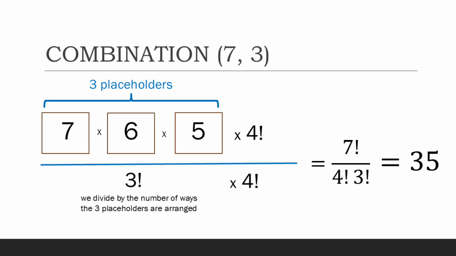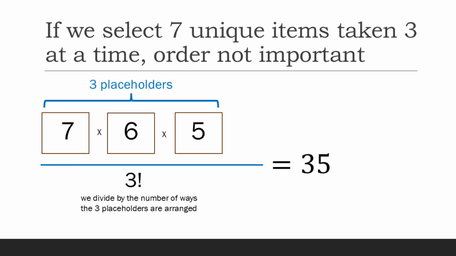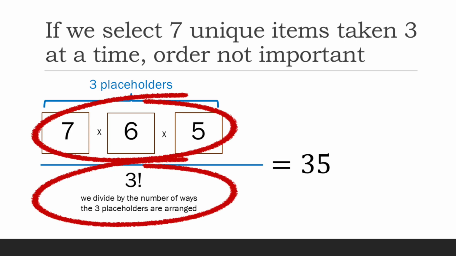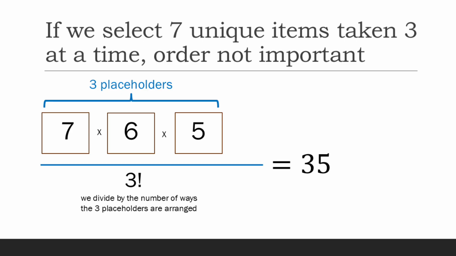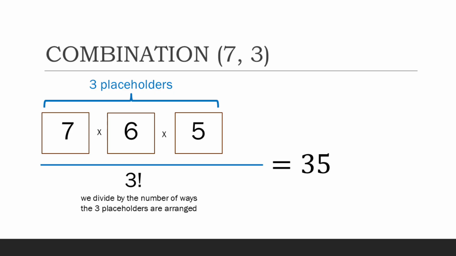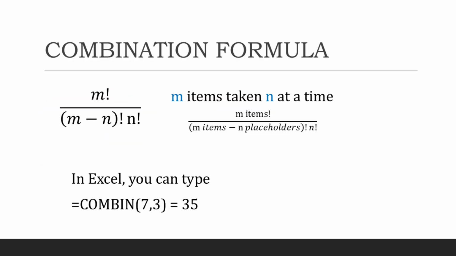Again, if you're solving this straight out, you can simply plug the numbers into the placeholders and divide by the number of times the placeholders can be arranged, instead of going through the above formula. That will be more straightforward. So that's going to be 7 times 6 times 5 divided by 3 factorial, and still you're going to get 35. In Excel, you can type combin 7, 3, and you're going to get 35.